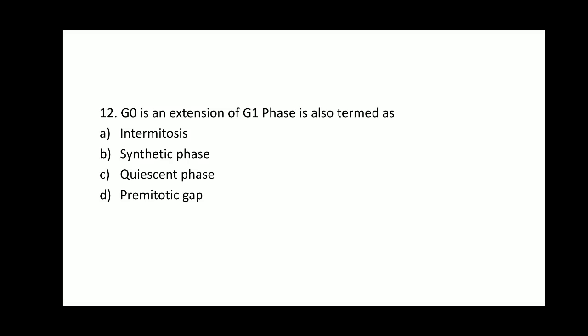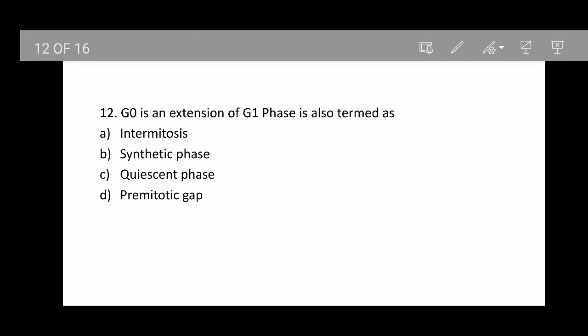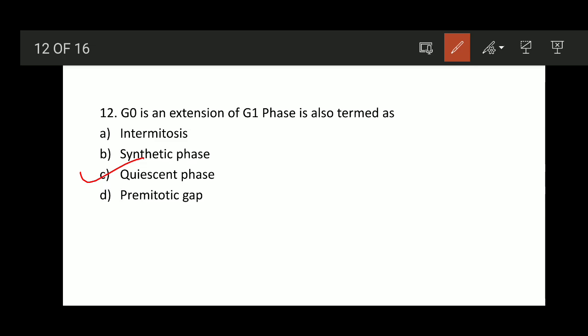G0 phase is also known as quiescent phase, but in synthetic phase and pre-mitotic phase, the synthesis of DNA is going to take place, and in the pre-mitotic phase, that is in G2 phase, the synthesis of cell organelles is going to take place in preparation for the cell division. But G0 phase or the quiescent phase is an inactive state where there is no cell division but the cells are metabolically active. So option C, quiescent phase, is the right answer.